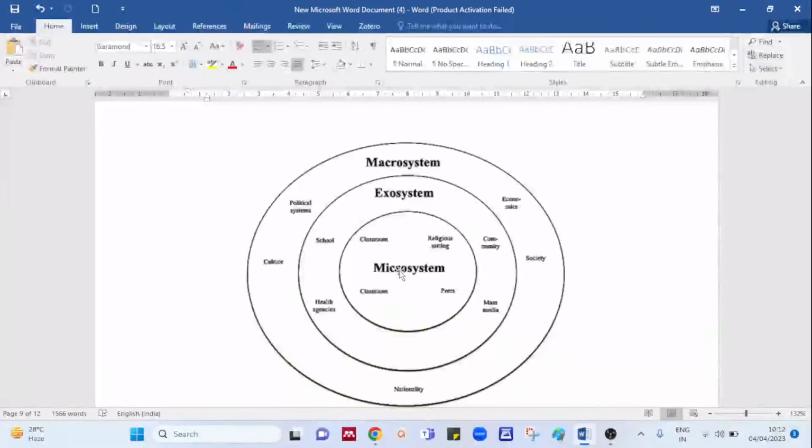Now, what does this system consist of? Let's go the other way round, in reverse, from the smaller circle to the larger circle. The first thing the child gets in connection with is his classroom, his peers, his religious institutions. This is where the child first steps out into the environment, so it is called a very micro level. It is restricted only to his classroom, his specific peers, or his specific religion group. So it is the microsystem.